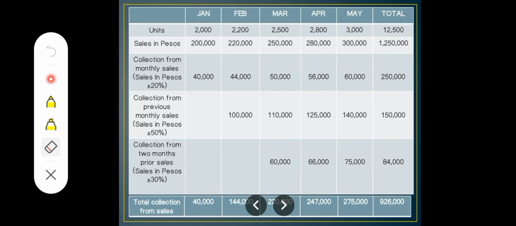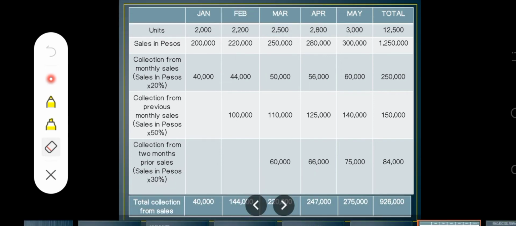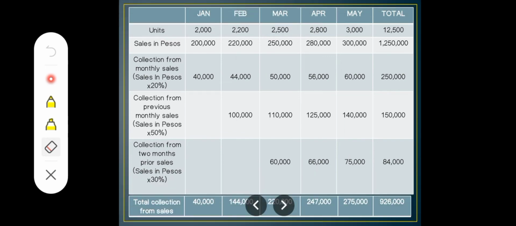Then, here in February, it follows the collection from the previous monthly sales: sales in pesos times 50%. So what it says is the collection from your previous monthly sale, which is the past month. The sales in pesos for your January is 200,000. So 200,000 times 50% is 100,000.